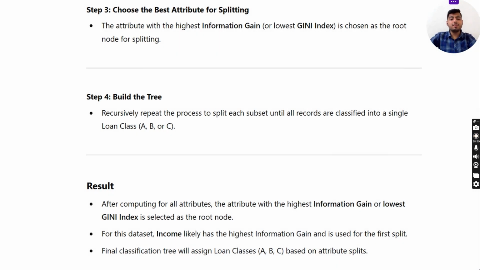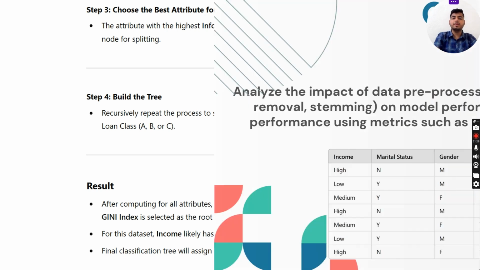Now, step 3, choose the best attribute for splitting. The attribute with the highest information gain or IG, or lowest Gini index, is chosen as the root node for splitting. Now step 4, build the tree. Recursively repeat the process to split each subset until all records are classified into a single class A, B or C. Now result: after computing for all attributes, the attribute with the highest information gain or lowest Gini index is selected as the root node. For this dataset, income likely has the highest information gain and is used for the first split. The final classification tree will assign loan classes A, B, C based on attribute splits.